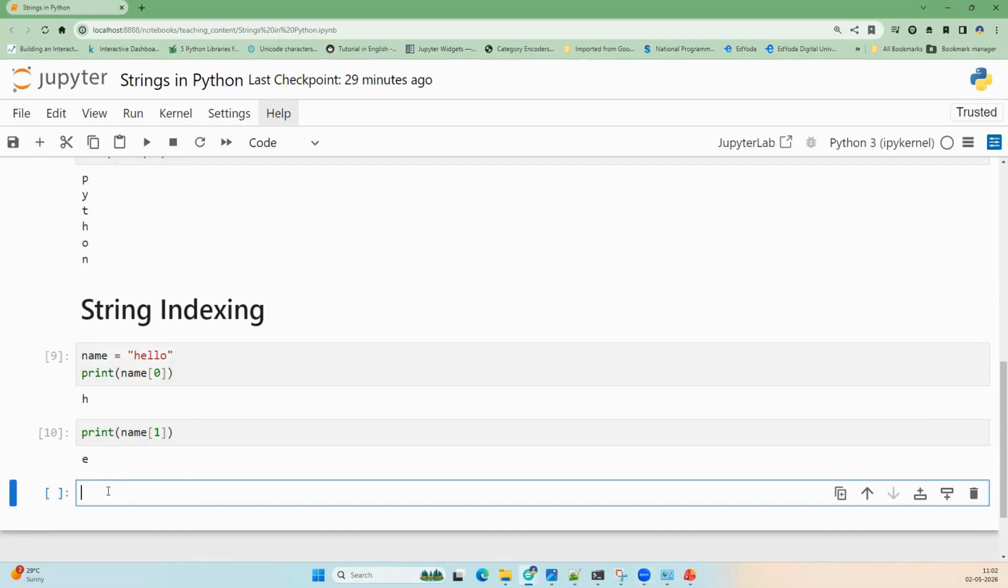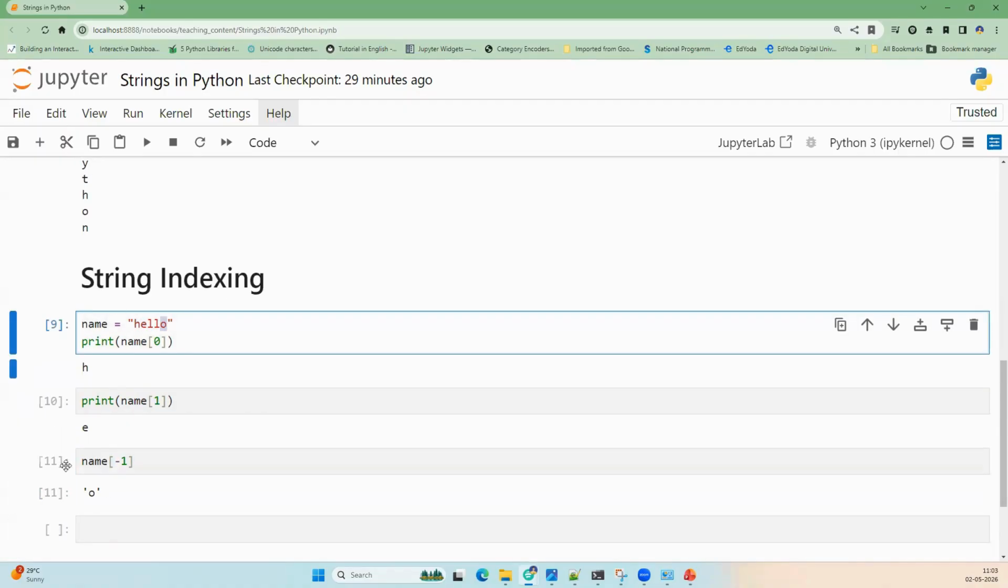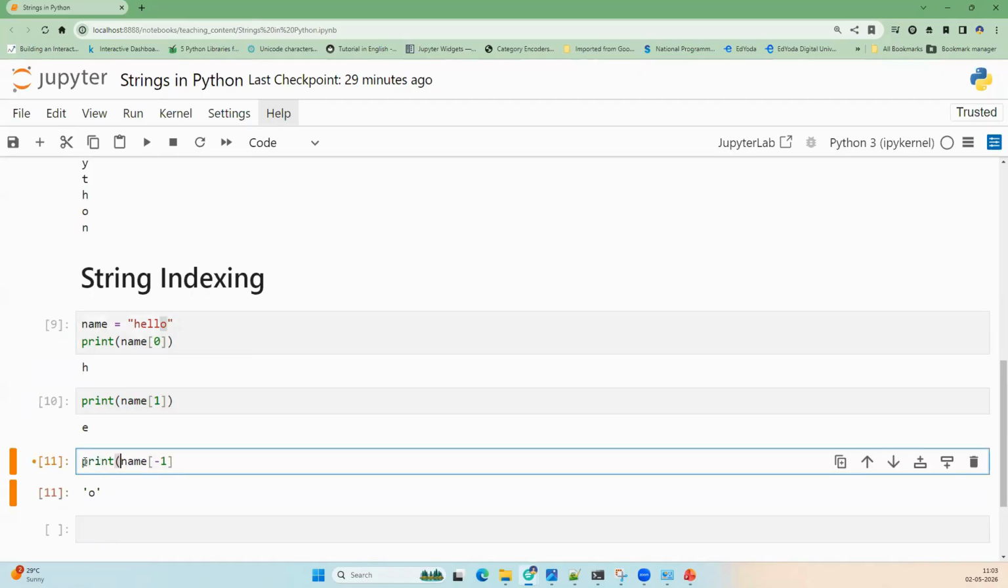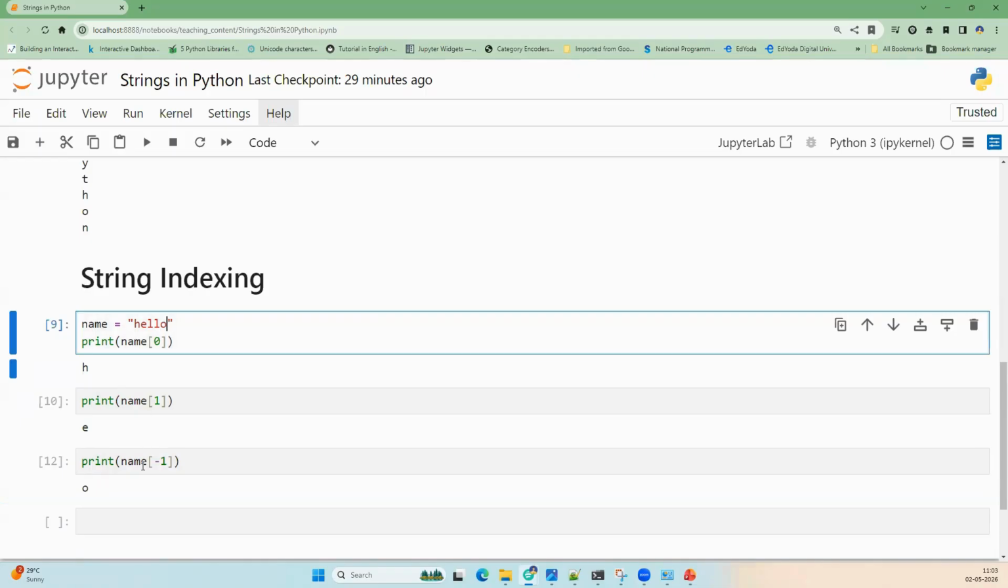Now, Python also supports negative indexing for strings. For example, if you want to access the last character, you can do it using -1, and you will get o printed on the console. You can write print here to remove the quotes. So you can see o is printed on the console. That is the last character. We are simply accessing characters from the end of the string, and -1 refers to the last character here.